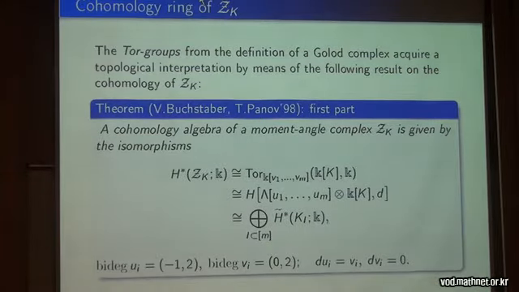And by Hochster formula, or it can be independently proved using Buchstaber and Panov theorem, this is isomorphic to a direct sum of reduced cohomology of all full subcomplexes in K. K_I means restriction of K to the subset I of m variables. So this is the result.